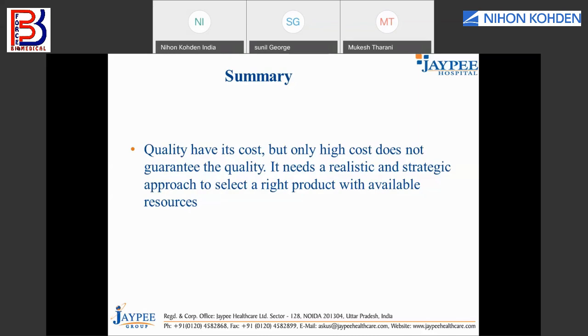Rather, we try to select a fit product. That means fitting to your recommendation, fitting to your organization's requirement, and fitting to your cash budget within your available resources. When we are able to do that, we become a situational expert. That's my recommendation for this evening. Thank you very much.